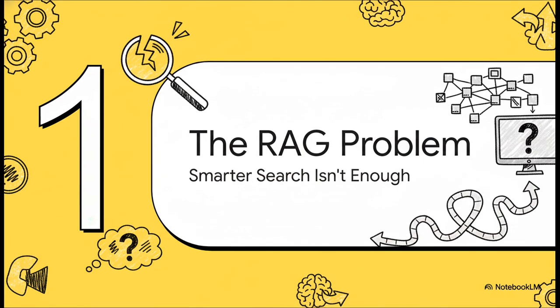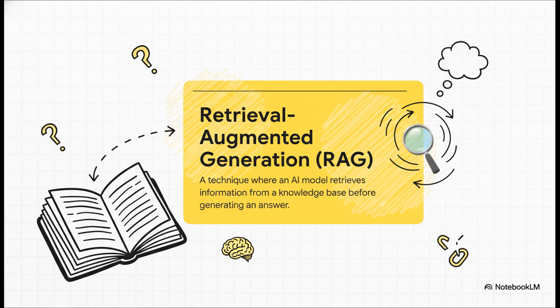Okay, first up, the RAG problem. See, before we can build something better, we've got to understand what we're fixing. Let's take a look at why today's smarter search often just isn't smart enough. You know, the technology behind most of the AI search you see today is called Retrieval Augmented Generation, or just RAG for short. Honestly, the best way to think about it is like giving an AI an open book exam. Before it tries to answer your question, it gets to look up the relevant facts from a knowledge base.